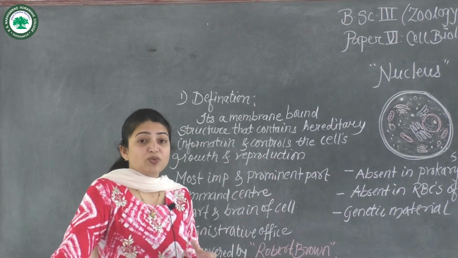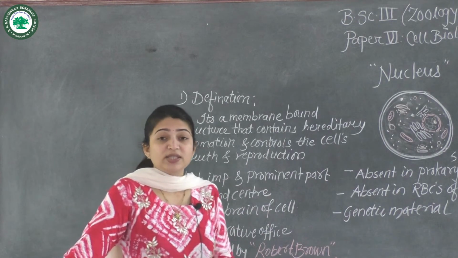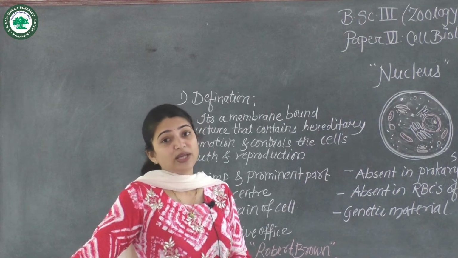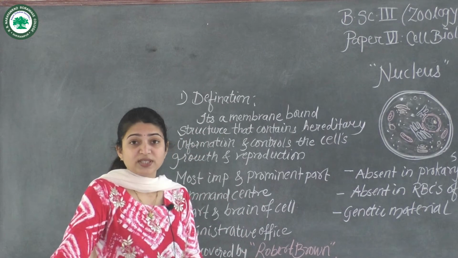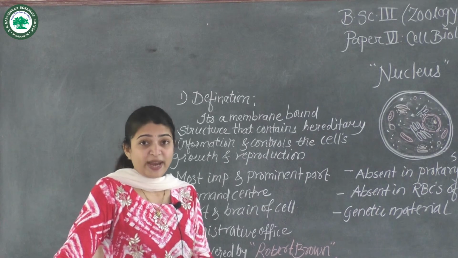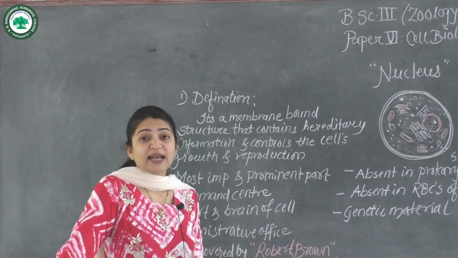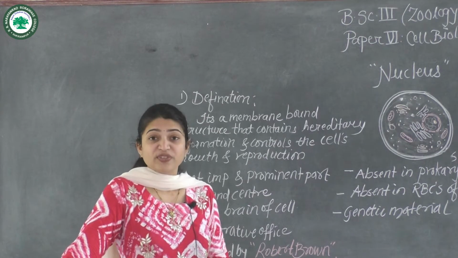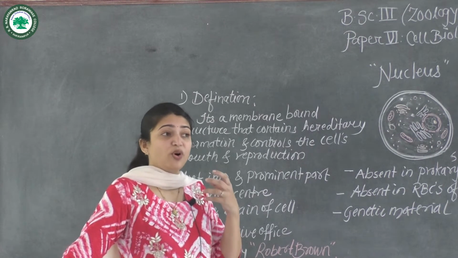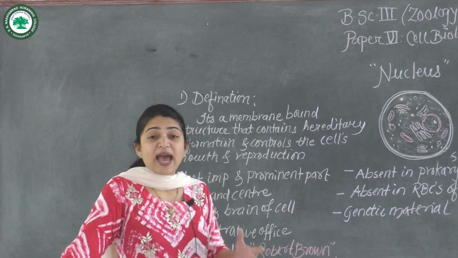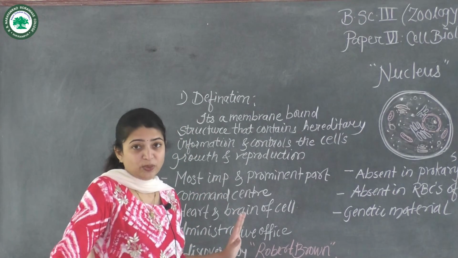Whatever notices and important decisions have to be made are made in the administrative office by some kind of head. In this case also, the nucleus acts as the administrative office, where all the notices and important decisions are taken by the nucleus.